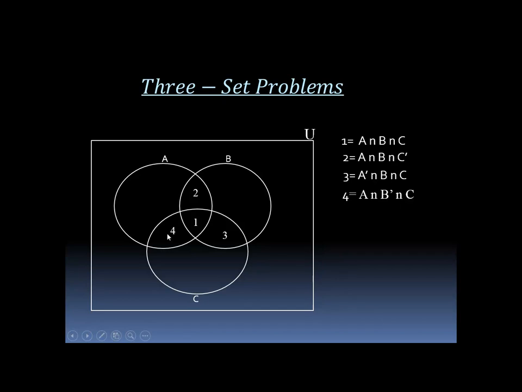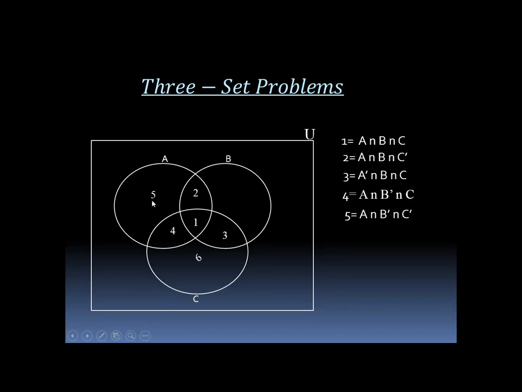Region 5 is equal to A intersection B complement intersection C complement, meaning members of A only.